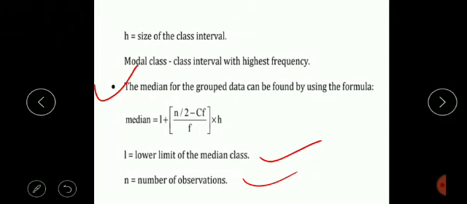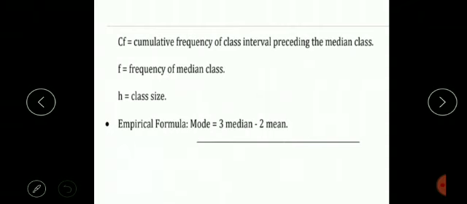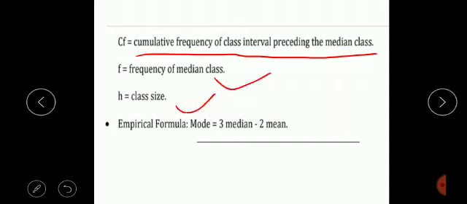See, what is the very important point? What is Cf? Cf is the cumulative frequency of the class preceding the median class. Take care of this: it is the cumulative frequency of the class preceding the median class, not the median class itself. See, what is f? That is only the frequency of the median class. H stands for the class size, and in this way we can find the values of all symbols, put them in the formula, and calculate the median.